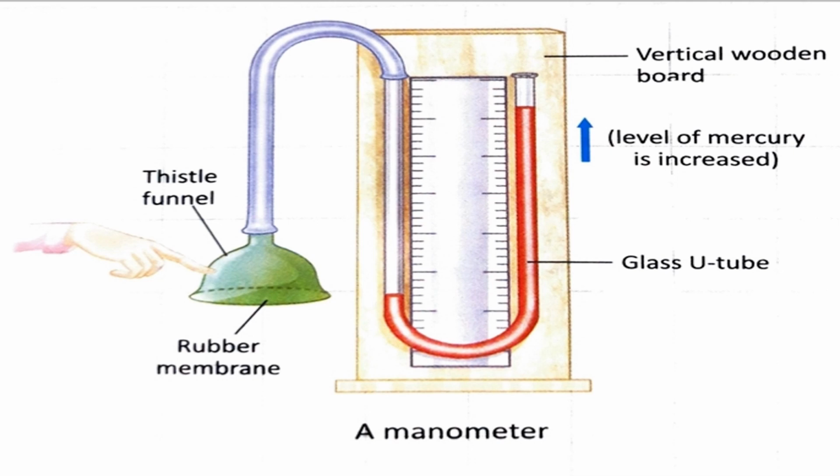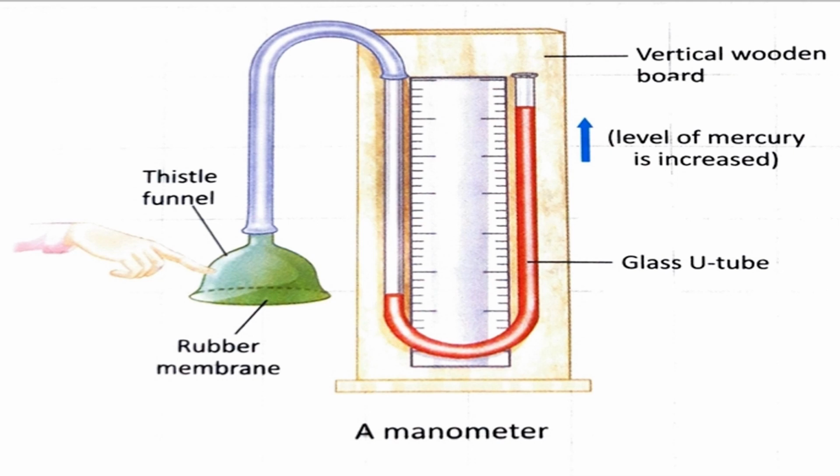First of all, we are filling a colored liquid inside that U tube. If you just fill it, what can you see? The liquid on both sides of this manometer will be at the same level. And then if you just touch the thin rubber membrane of the thistle funnel, what will happen? The level of this liquid rises up. So we can say the liquid exerts pressure.